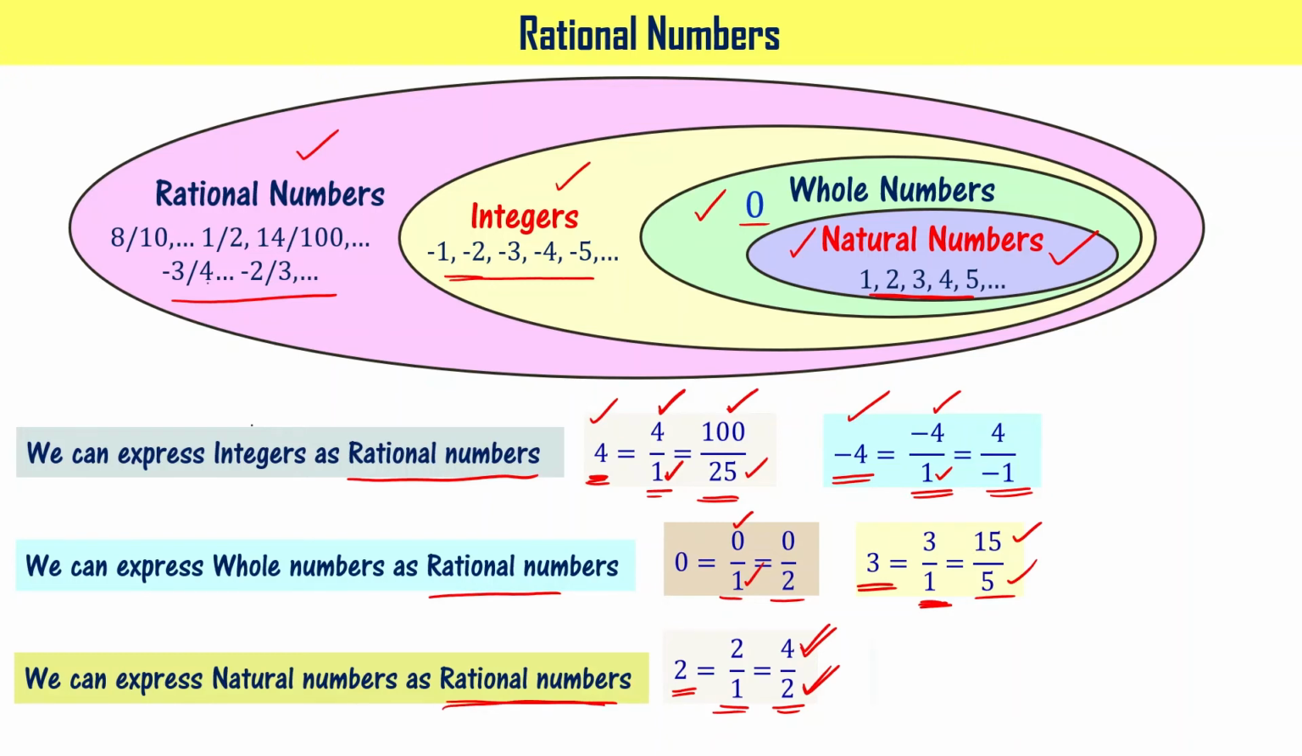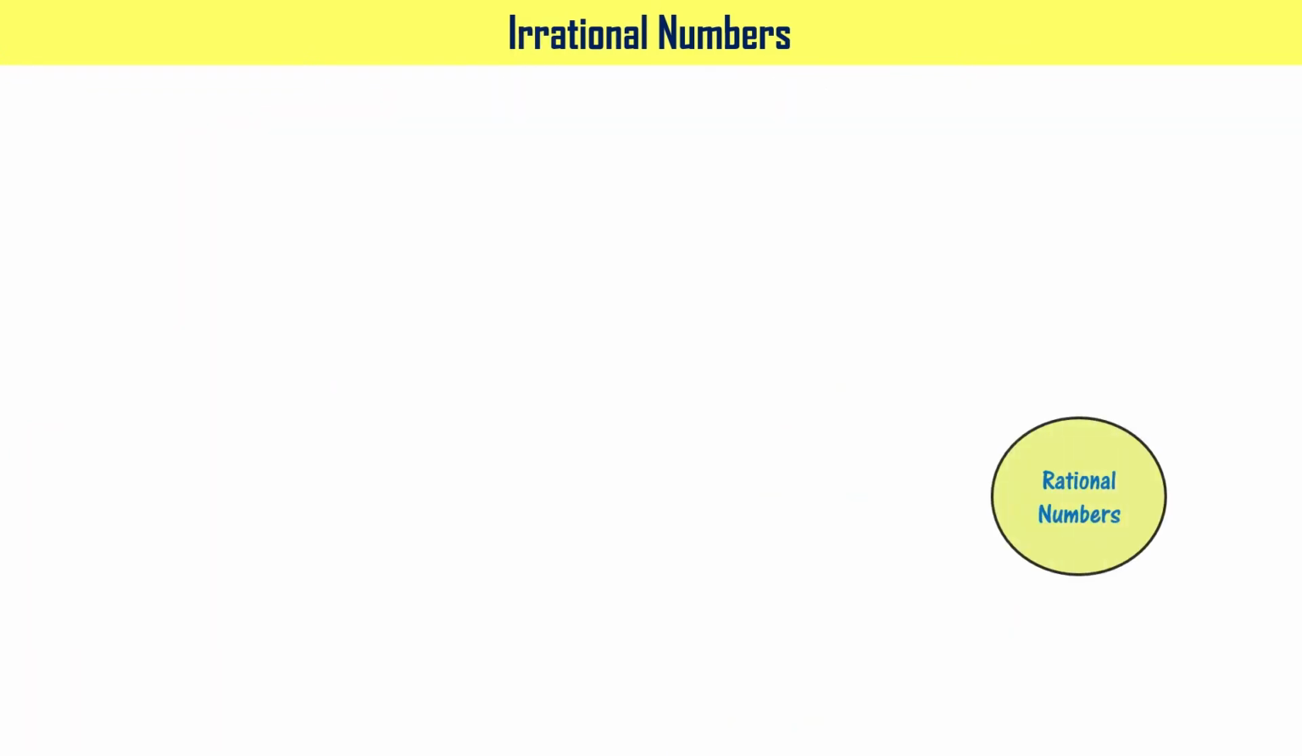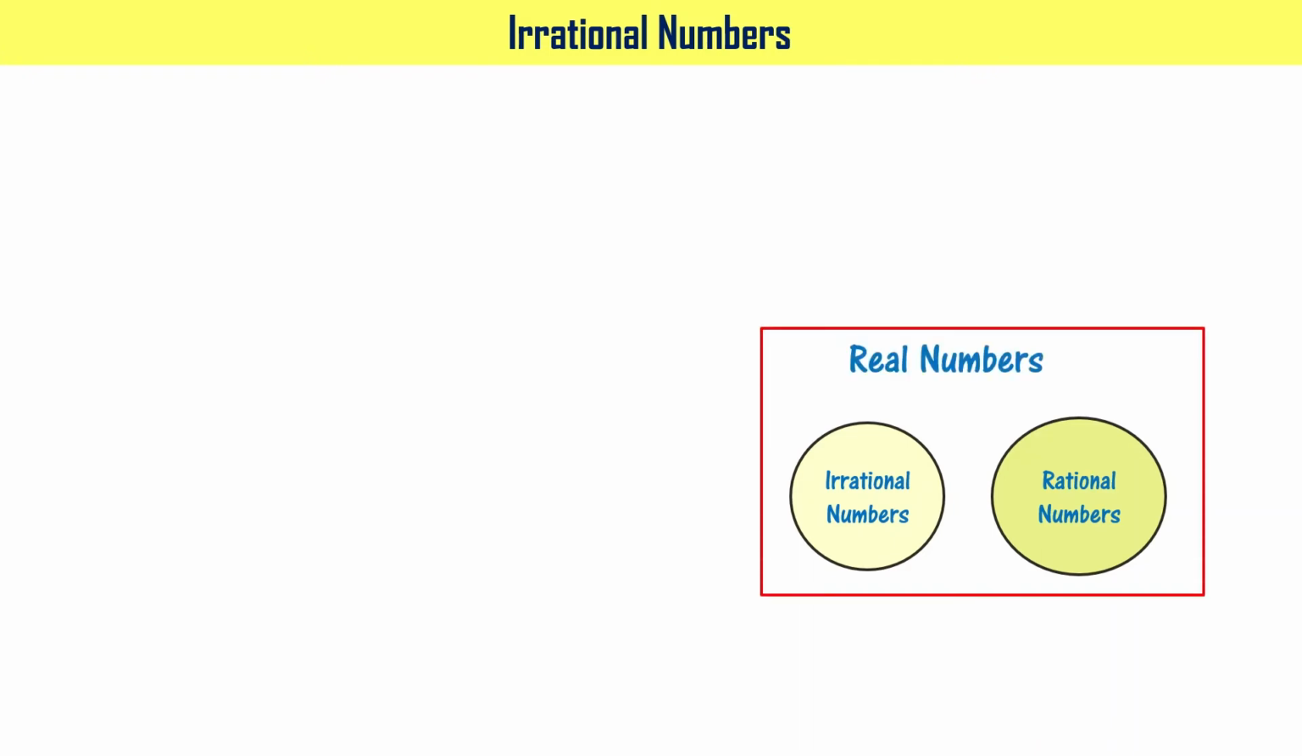Got it? Look at this example. 5 is a natural number, right? That can be written as ratio of two integers, 5 and 1, 50 and 10, right? That's why 5 becomes a rational number. Understood? We have seen rational numbers. These are the numbers that can be written as p by q, where p and q are integers, right? When you have rational numbers together with irrational numbers, what you get is real numbers.